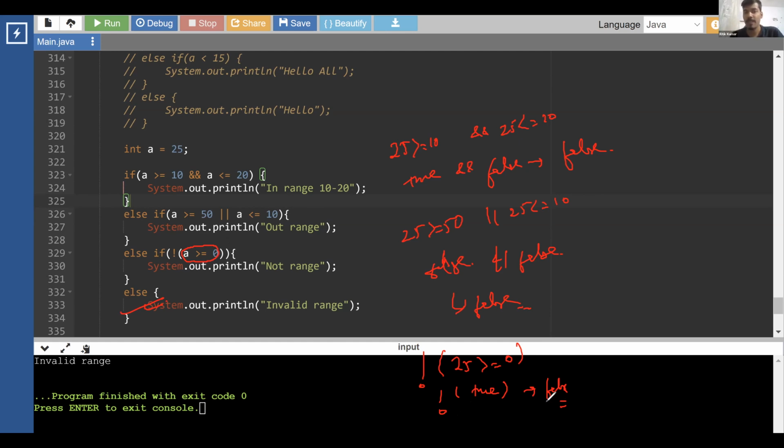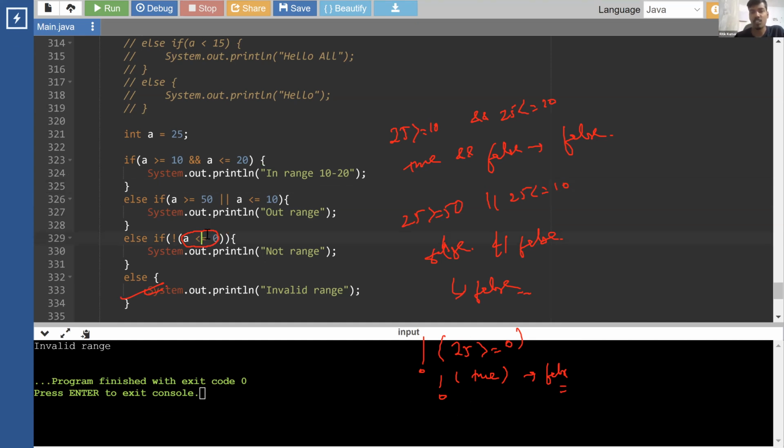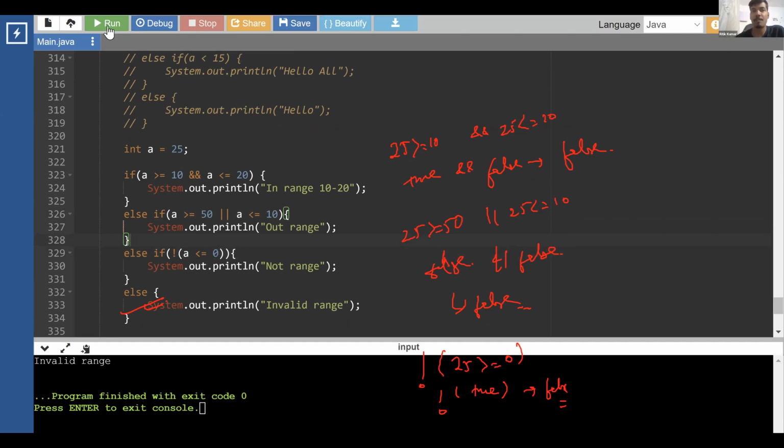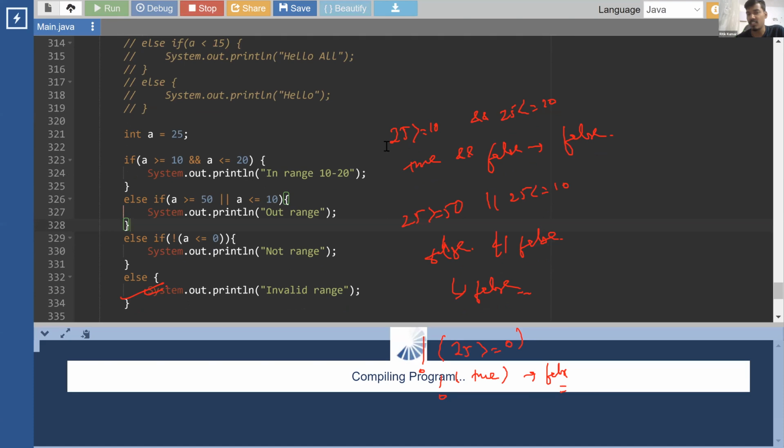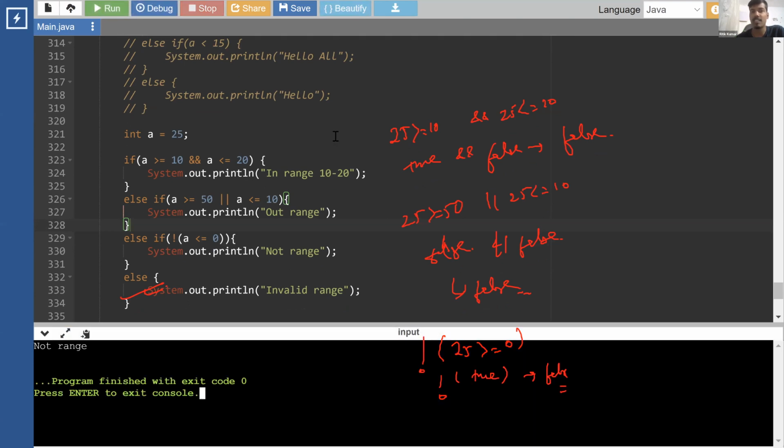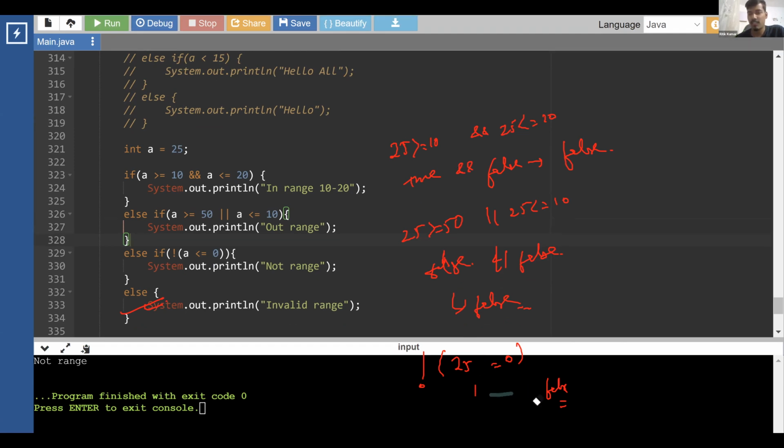Now, if I run this in such a way that it results in false, let's say a is less than or equal to 0. Now this is resulting in false. This part remains the same, true and false, so we get the same. But what changed here is 25 less than or equal to 0. 25 is not less than or equal to 0, so this is false, and we have written a not in front of it. So not of false is true. So we get true, and we print not range. Okay.